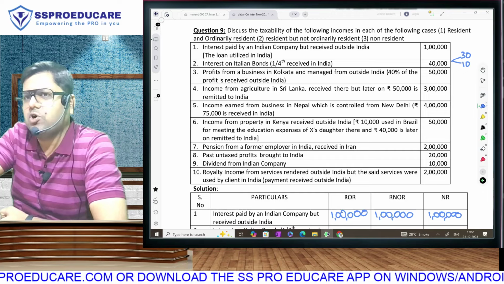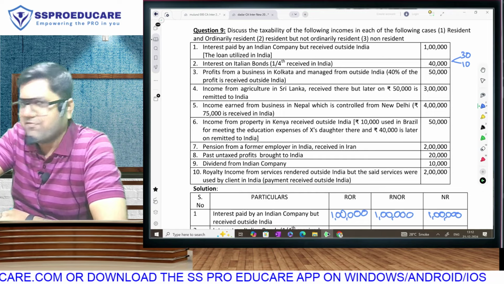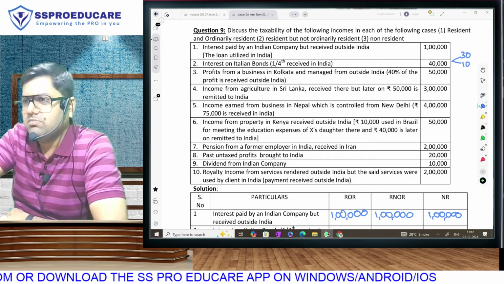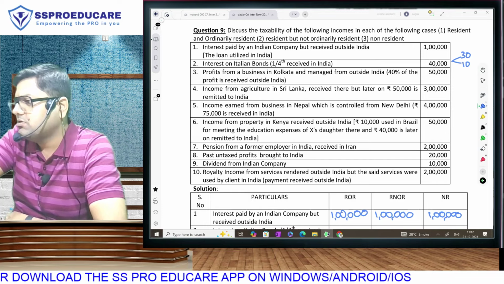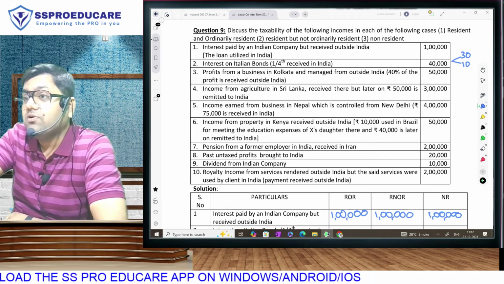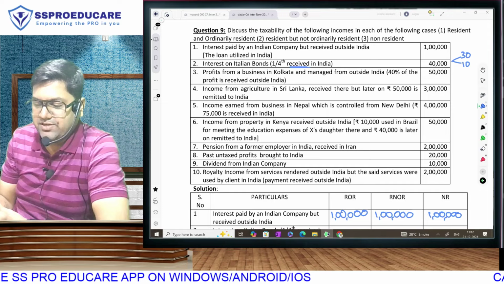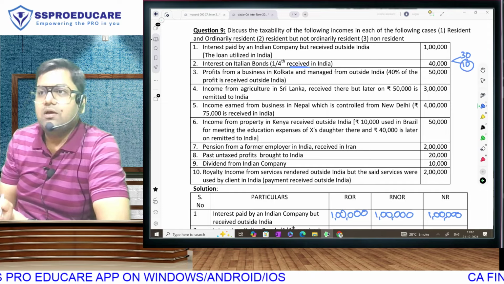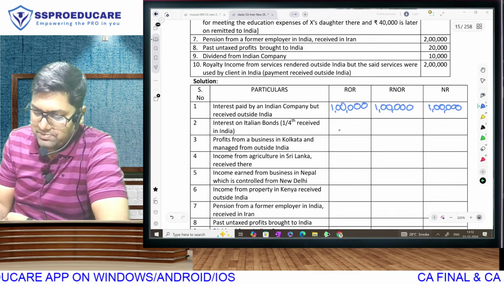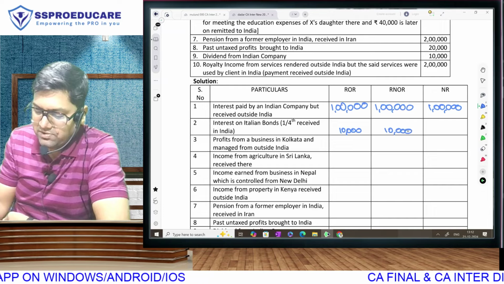Okay, decide. 10, I will write in which column? In ROR, I will write everything. In fact, without thinking, I am going to write 30 also. What about the second and the third column? We are still thinking about 10,000. Why will we keep it in all the columns? Because payment is made in India. If money is received in India, at least this part becomes Indian income. And therefore, Indian income is going to be taxable for all. So 10,000 very clearly will be taxable for all.